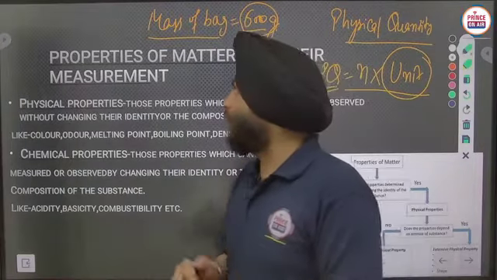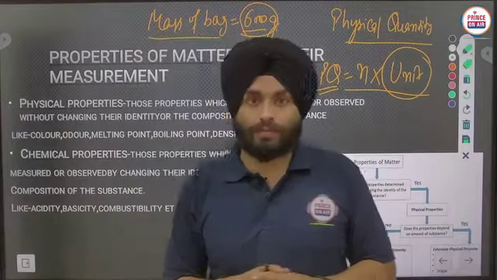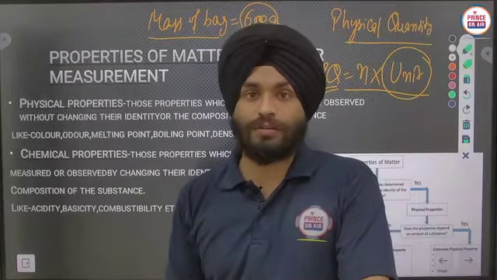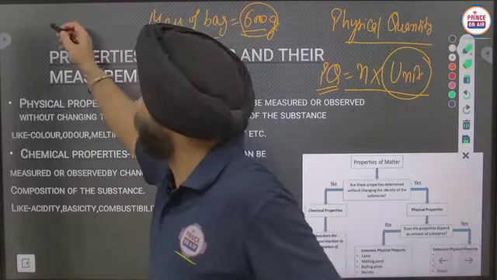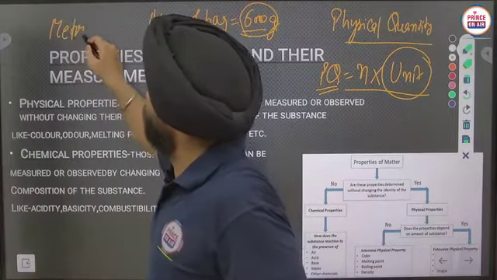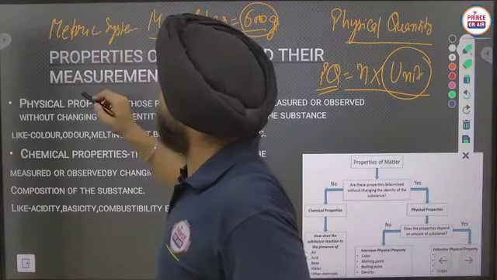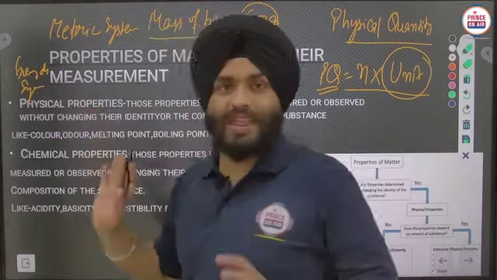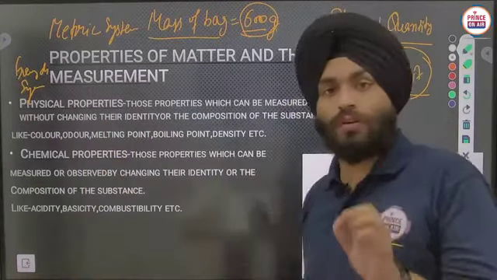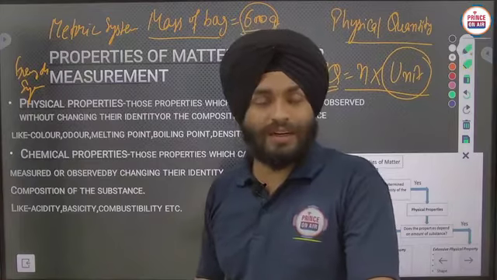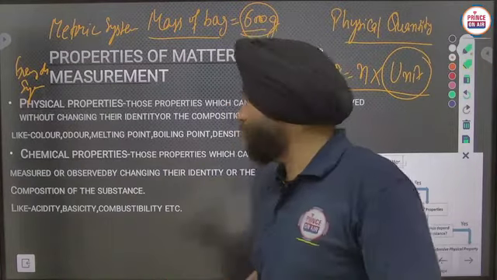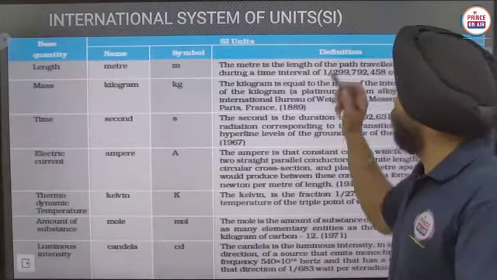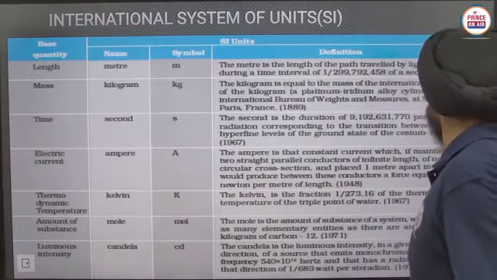So in that way, the International Union of Measurements has given specific standard units. So many systems of units were there, like the metric system, the French system. That we should not do. We have to focus on the SI unit, that is, standard international units. Clear? So that we have to learn in the proper way. This is the international system of units, or you can say standard international units.